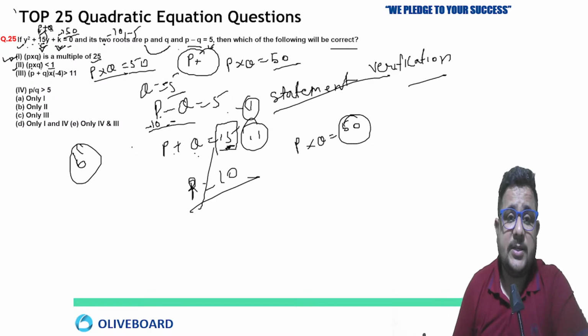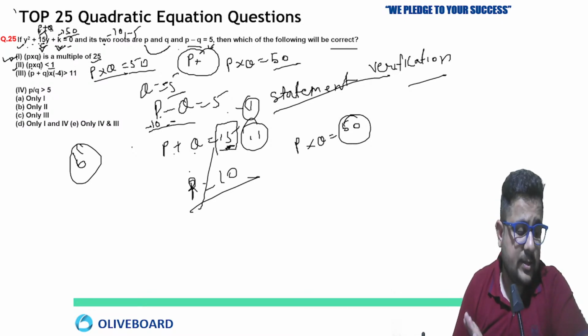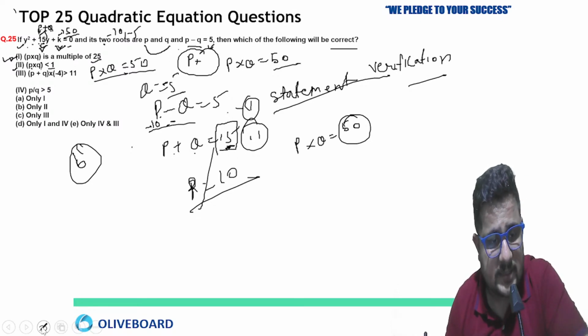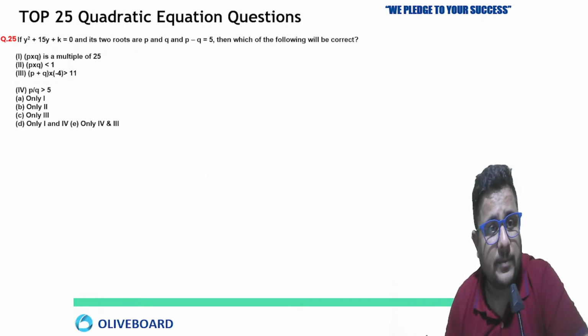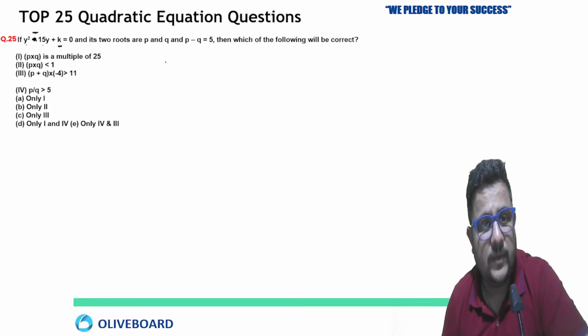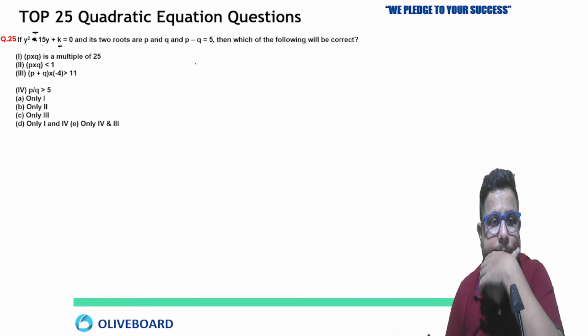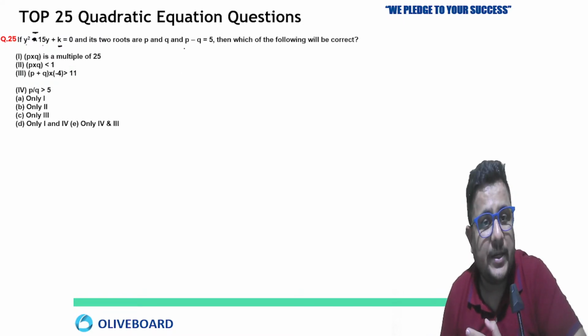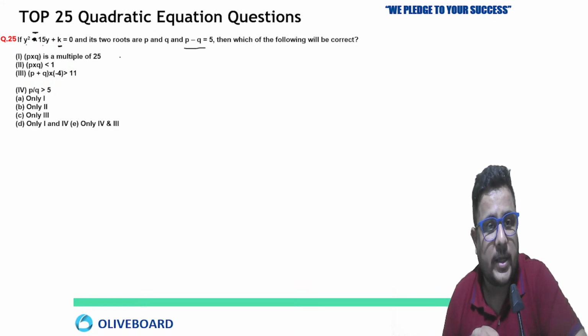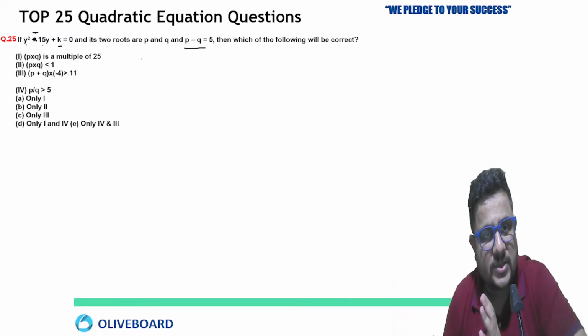No. Okay, I'm just making some changes in the question. Just wait. I'm just changing this question for you all. I will bring this condition also for you all, but there is some error, which I will make correct. I'm just changing the value here: y square minus 15y plus k equals 0. So you will easily understand. By that also it can be done, but there is something which I have to look out once for you all. So I'll bring that condition based questions also.